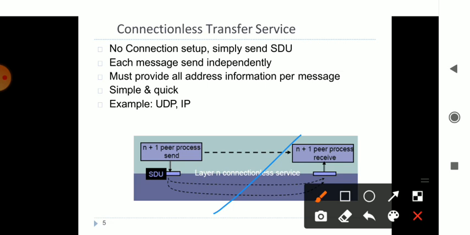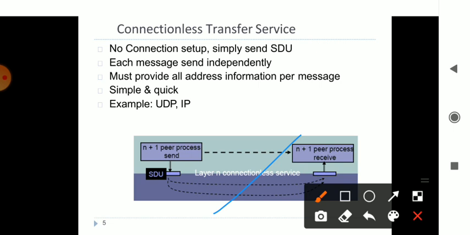But since connectionless has no connection, all messages can be sent simultaneously, at a go. You need not wait for a message to be sent. Multiple devices can send messages simultaneously from one unit to another. And it must provide an address for each and every message. Address means I give a sequence number or a header. The header consists of the data plus information on which device the data came from, in that particular address information.